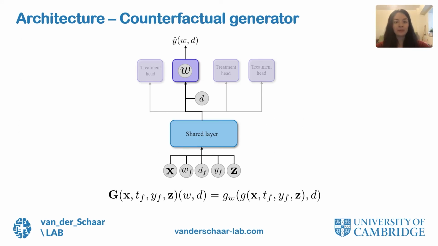Now I will describe the architectures we use for the generator, discriminators, and inference networks. For the generator, we adopt a multitask deep learning model that consists of a shared layer, and then for each treatment W, we introduce a multitask head that takes as input the dosage to produce the outcome.